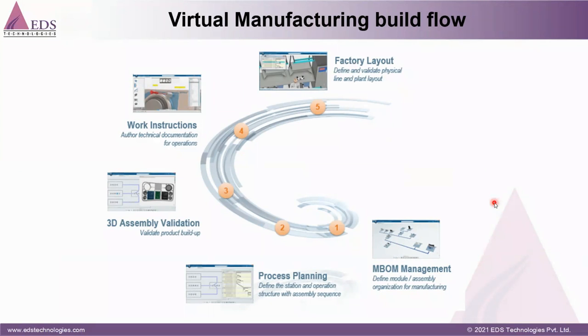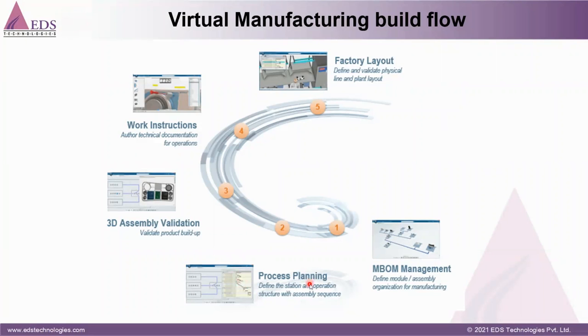So once my EBOM has been released from the R&D department, then my first process, MBOM management, will start. So my first process is MBOM, manufacturing BOM management. Here I will convert EBOM to MBOM. Okay, then after creating this MBOM, I will go for the process plan, meaning how my product is going to be built, what resources are required, and how many stations are required to produce the product.